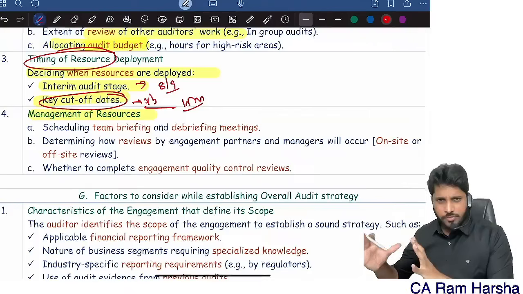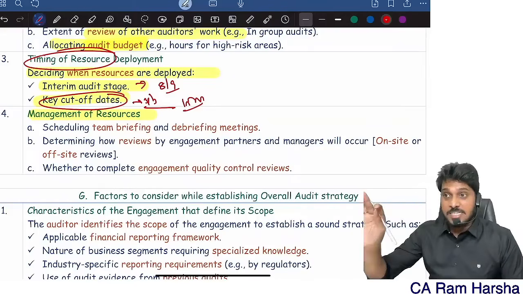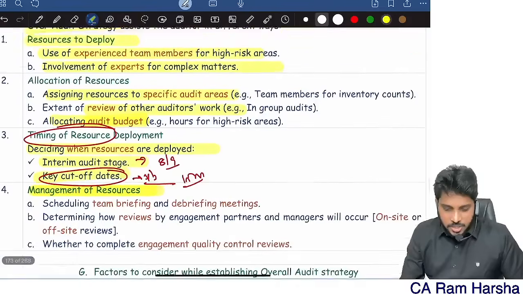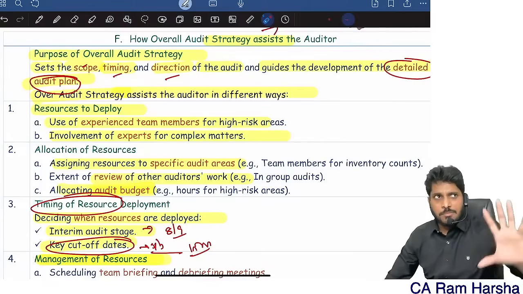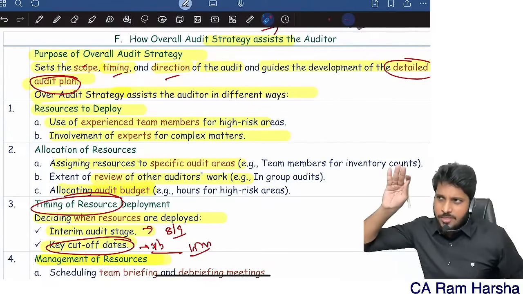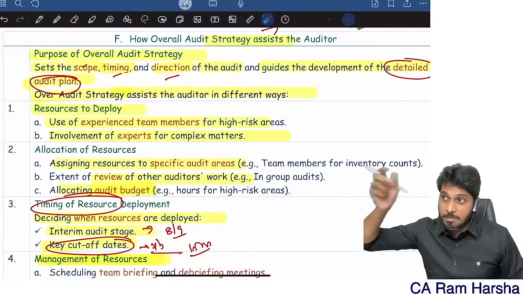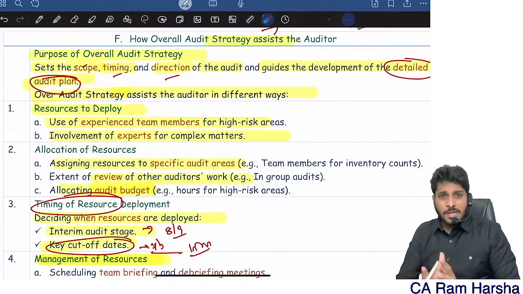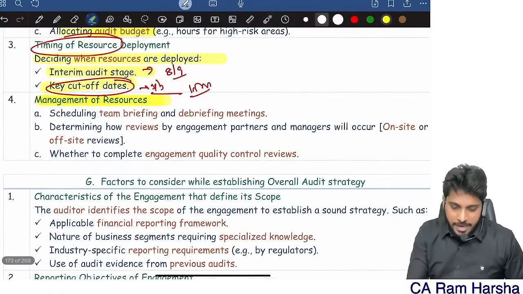Initially, we will do quarterly audits. That time only 5-6 members are required. But at the time of completion and finalization of the audit, all 15 team members have to come, like that. These are all various benefits of strategy. Strategy means what? Briefly, what should I do? I need to do the audit as per the Companies Act, statutory audit. I need to comply with accounting standards. I need to verify whether the financials are prepared as per accounting standards. My objective is to give an opinion. Briefly, I require some 30-40 days of time. And this overall view is called what? Strategy. Then management of resources.